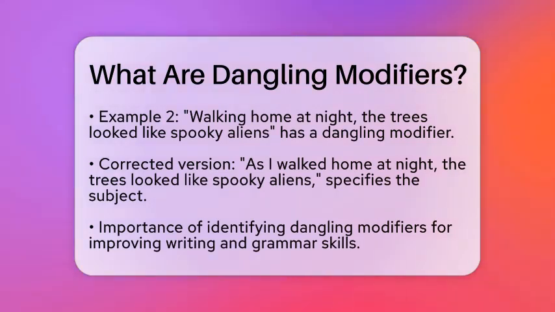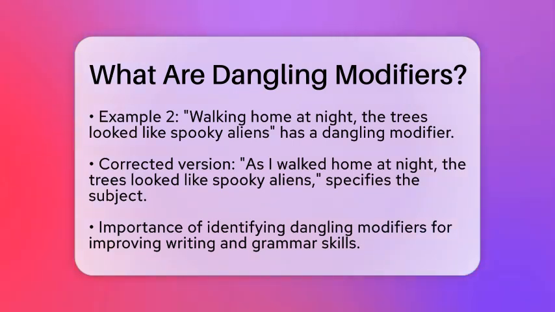Another example is, "Walking home at night, the trees looked like spooky aliens." The modifier "walking home at night" is dangling because it does not specify who is doing the walking. In the corrected version, "As I walked home at night, the trees looked like spooky aliens." I is the subject performing the action of walking.